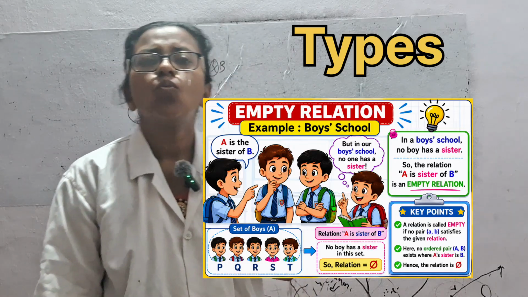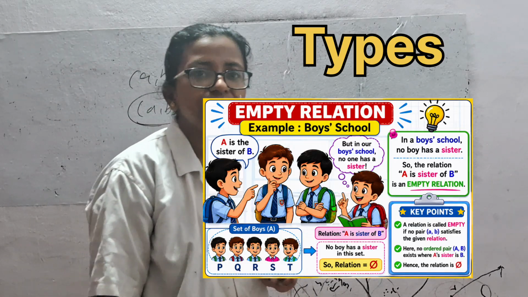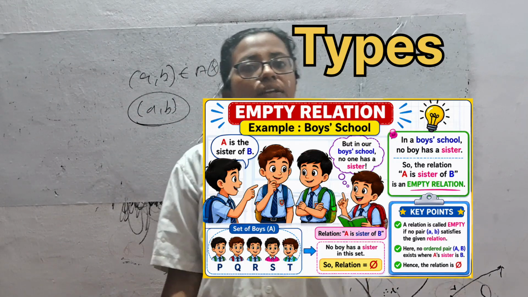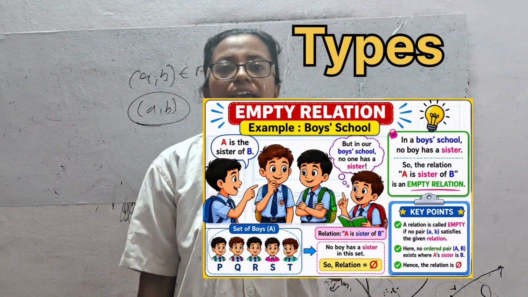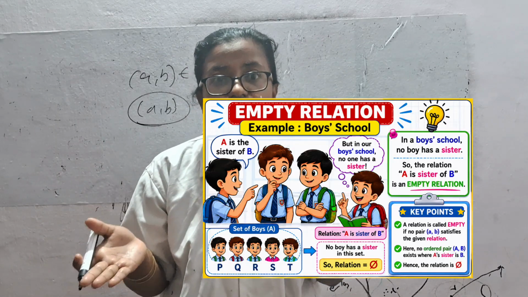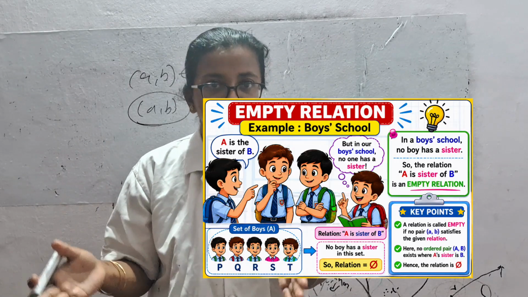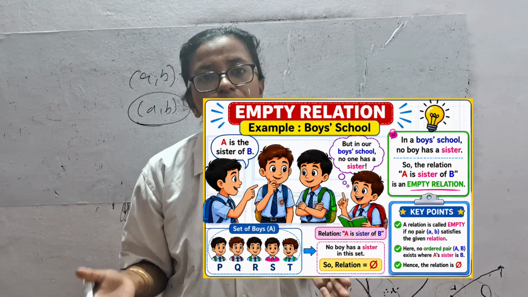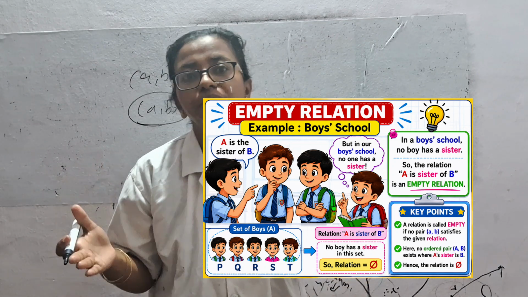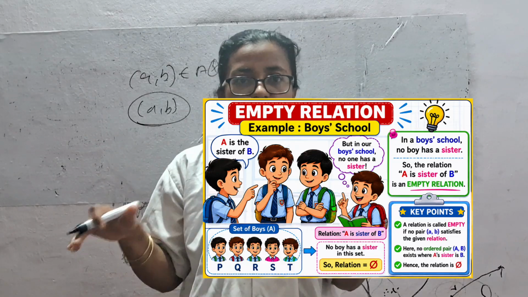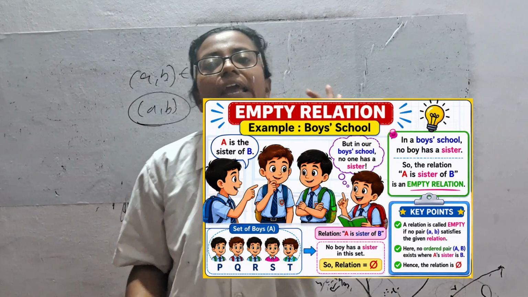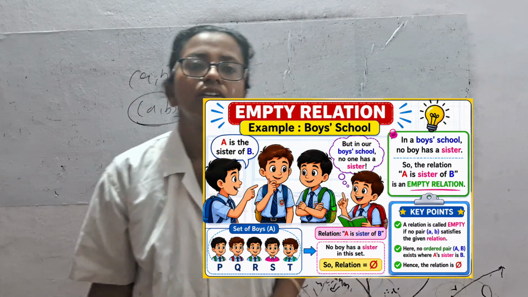Empty relation. What is an empty relation? I'm choosing a boys' school. In that school I say a is sister of b, but (a, b) are both in set A, not in B. So a and b are both boys. If I'm choosing (a, b) where a is sister of b, it is wrong. It is not possible. So that is called an empty relation.